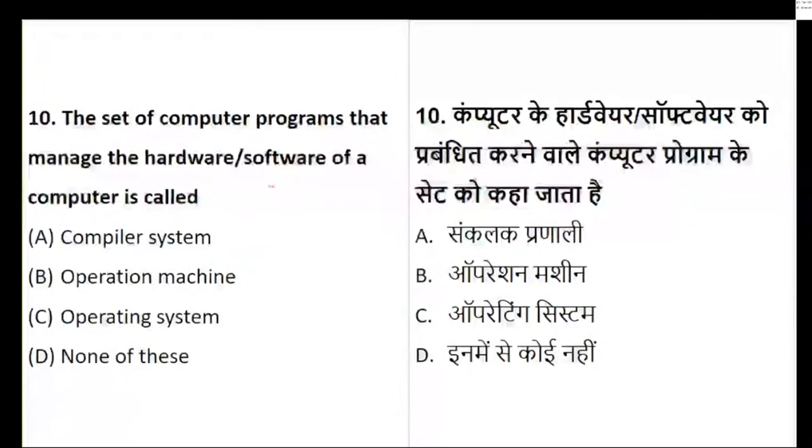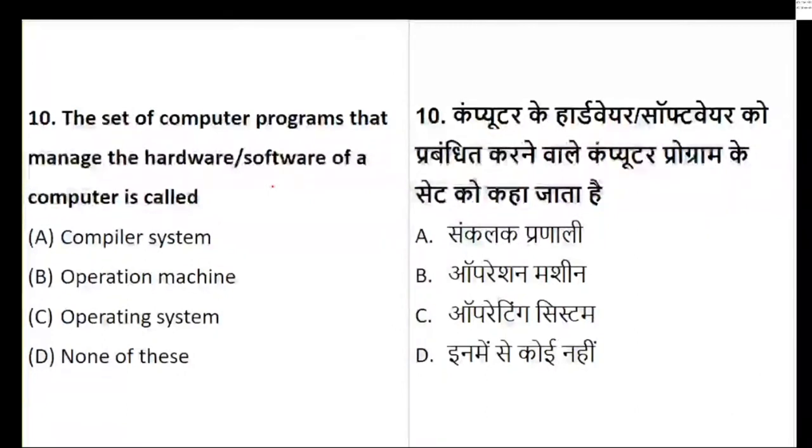So when we are talking about the set of computer programs that manages hardware as well as software, it is indicated as what? Is it a compiler? Is it an operating machine? Is it an operating system? Or none of these? Yes, I have told you that when it is not possible for you to write faster, you can anytime take a screenshot and keep it for your reference. Okay. Yes, the set of computer programs that manages hardware and software. Shrinu, which answer is this? You can let me know the answer.